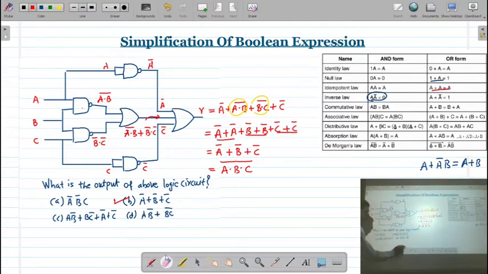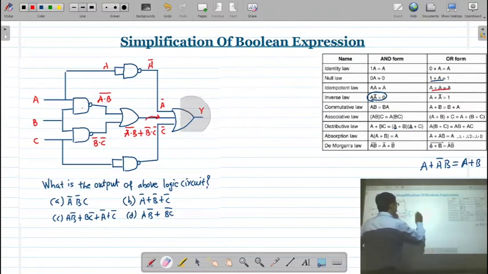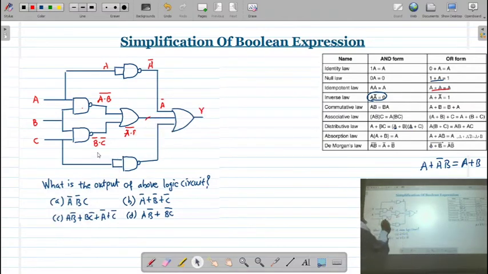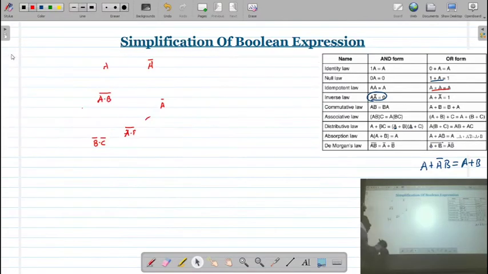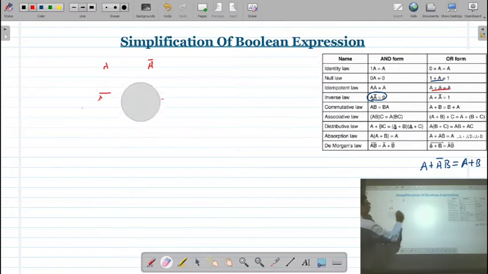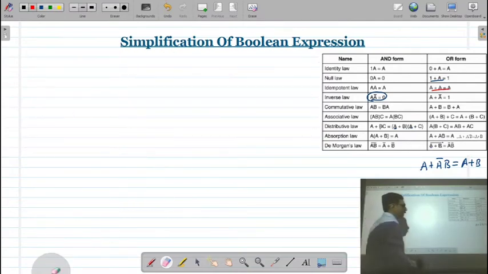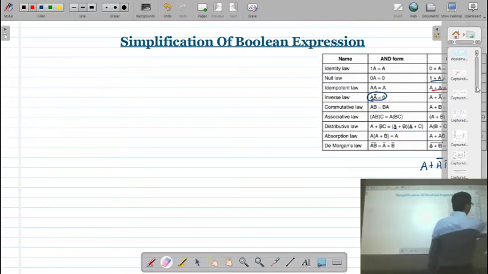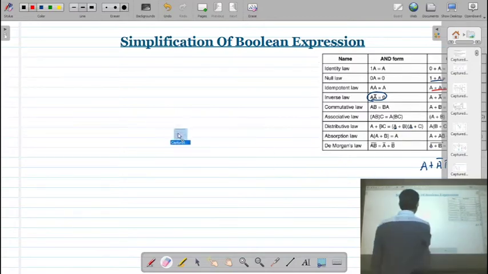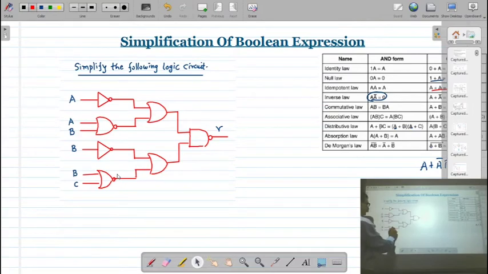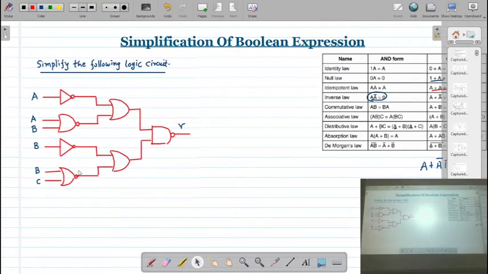Let us see one more example. Okay, so again a logic circuit is given and it has variables A, B and C, and you have to simplify this logic circuit.